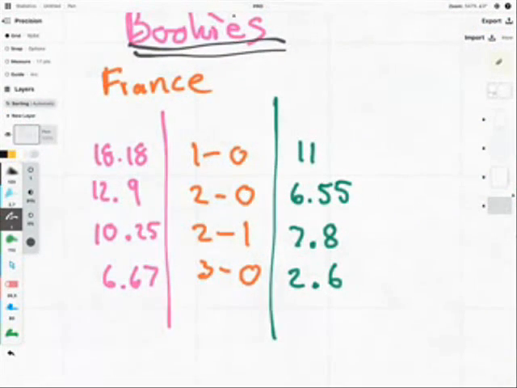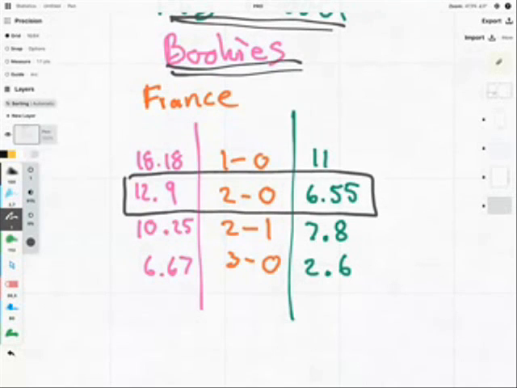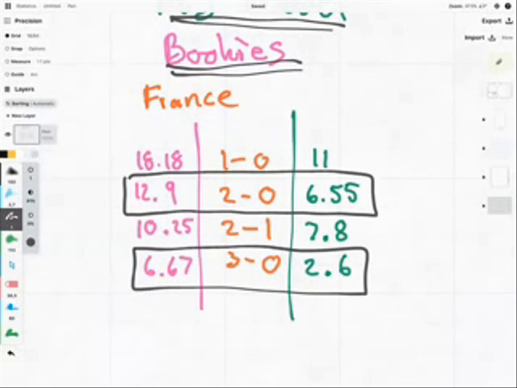Of course, we saw the biggest differences with France winning. The bookies are favoring the French. And you can see there 18% to 11% for a 1-0 to France. 12.9 to 6.55 for 2-0. I mean, that is almost double. So that would almost be the worst score to bet on, although there's still a 6.5% chance of happening, so that might actually be the score. But according to my model, that's one of the worst things to bet on. Also, this one here, 3-0 to the French, also not that good.